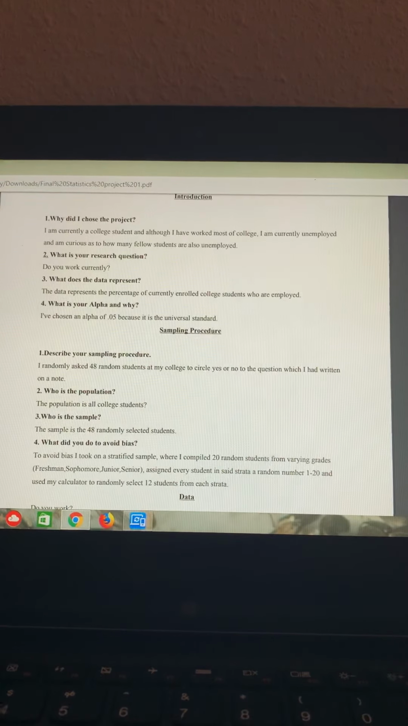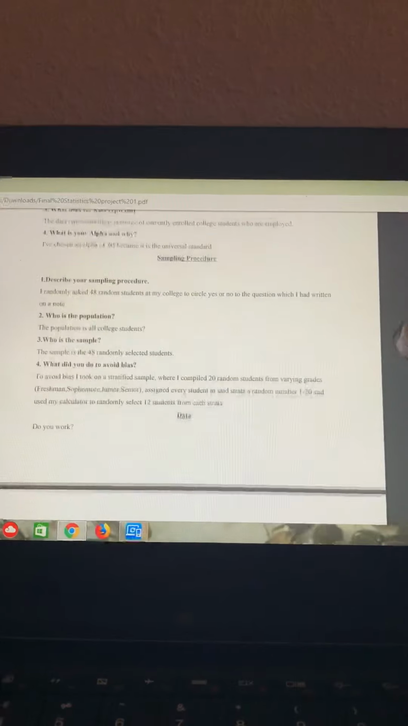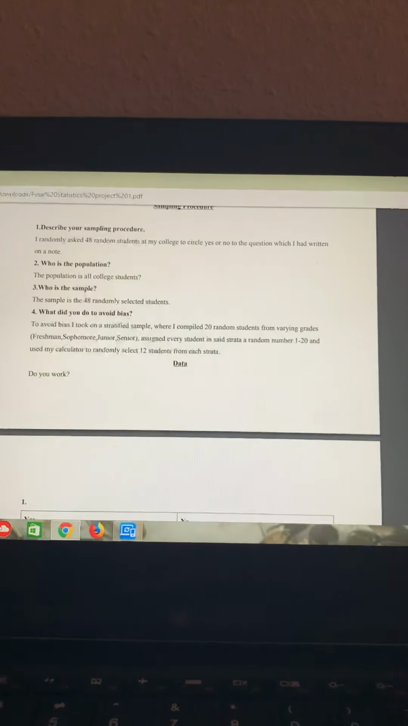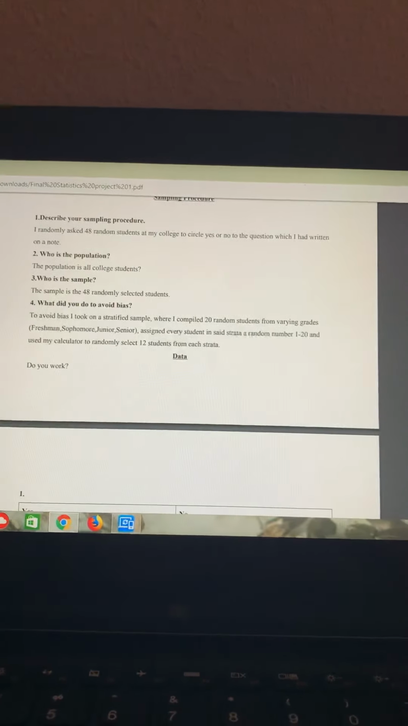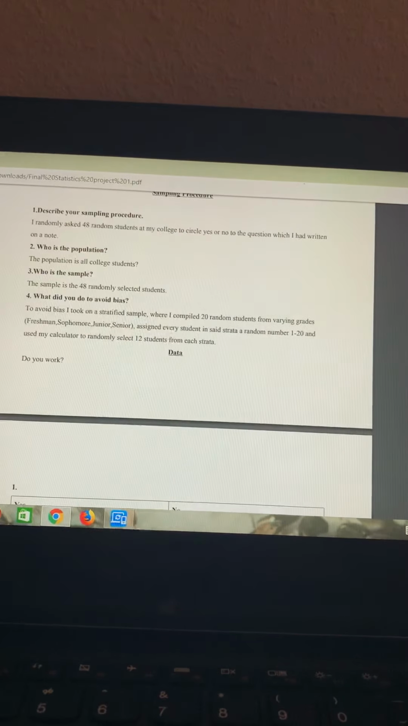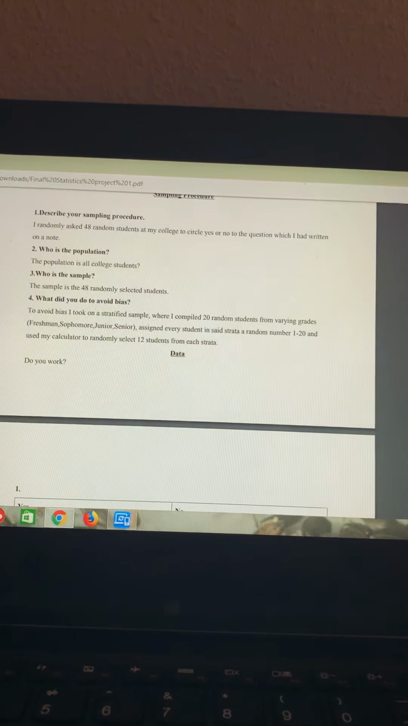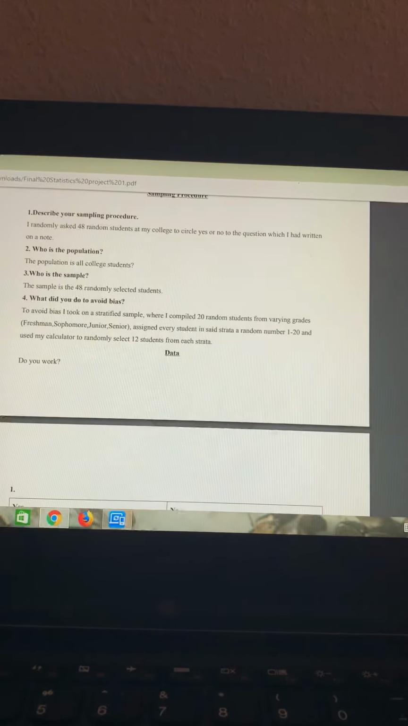My alpha was 0.05 because it's just a universal standard. So my sampling procedure, I randomly asked 48 students at my college to circle yes or no to the question which I had written on a note. The population is all college students. The sample is the 48 randomly selected students.